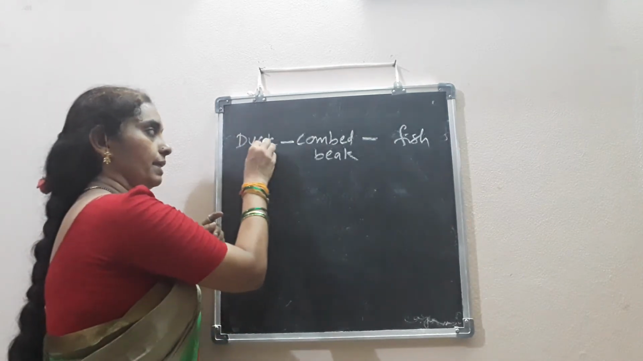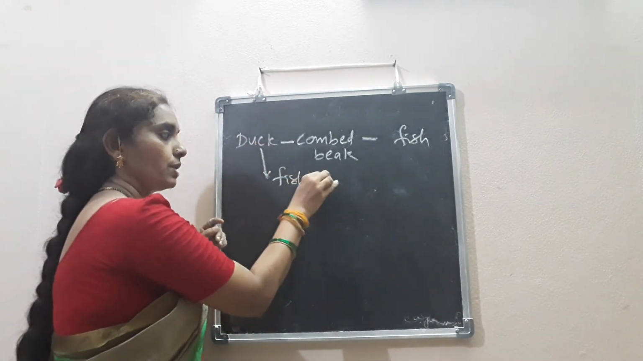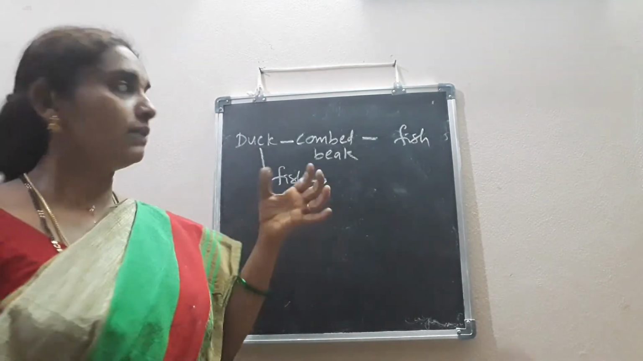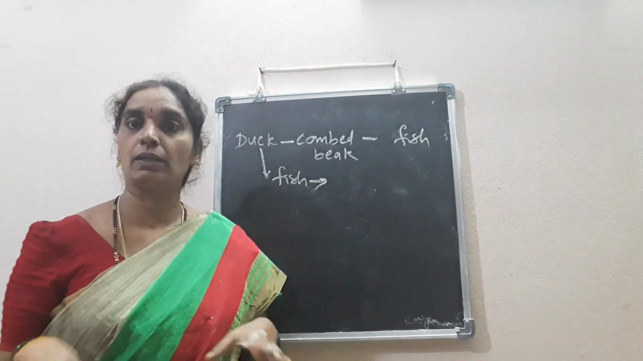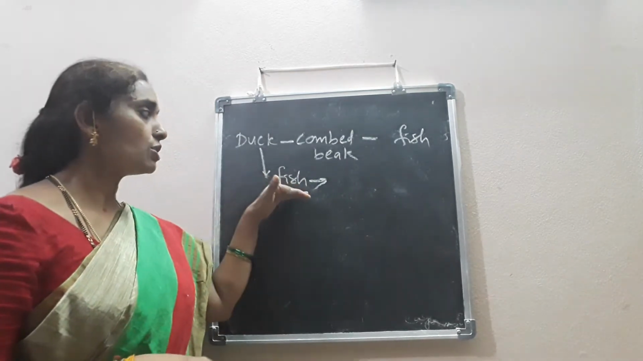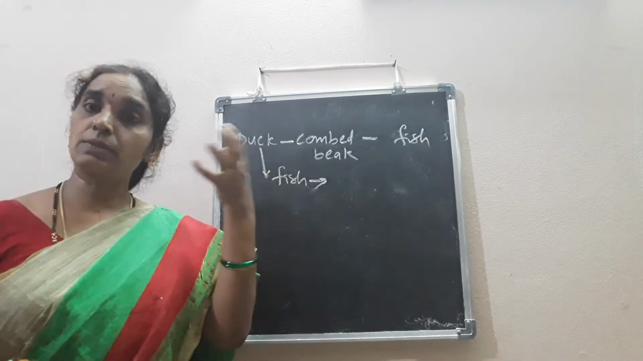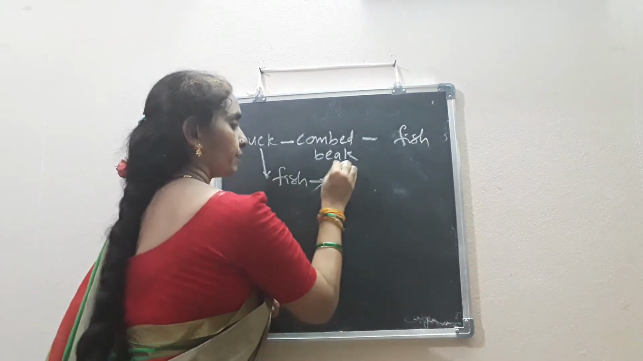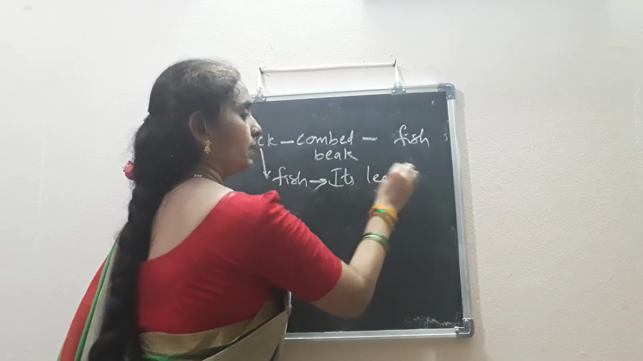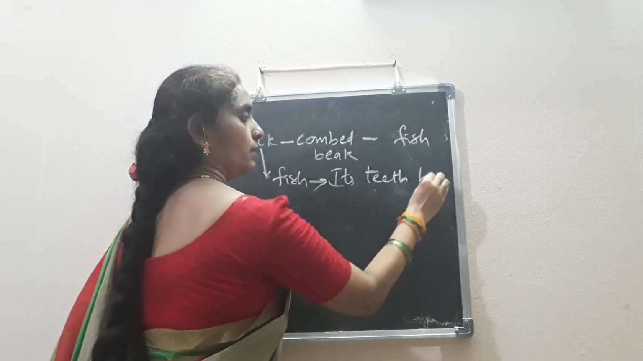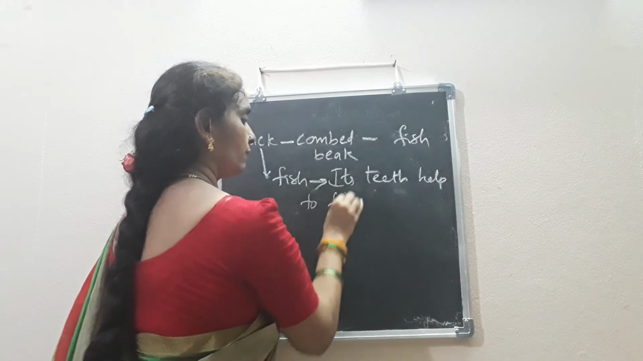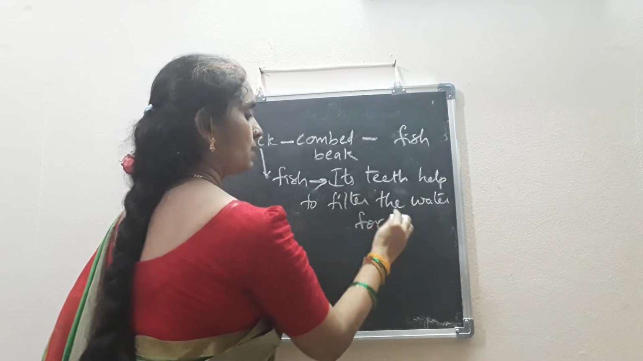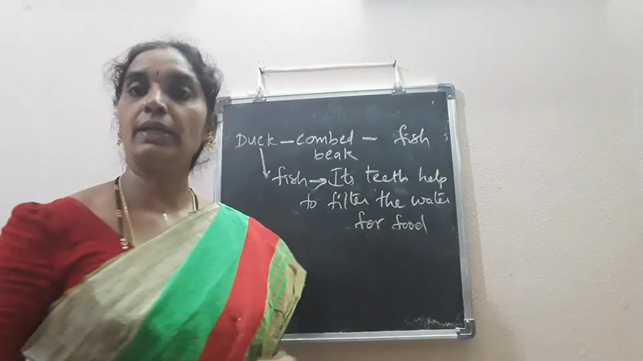Similarly, a fish lives in water itself, so the habitat is the same. Habitat means living place, the place which suits them in the best manner to live in that particular atmosphere. Fish also, like the duck, lives in water. Its mouth parts like its teeth help to filter the water for food. Is it clear, children? That is about the different food habits of different organisms.